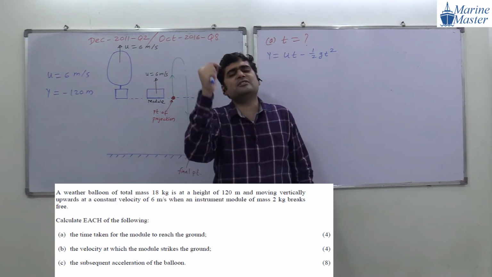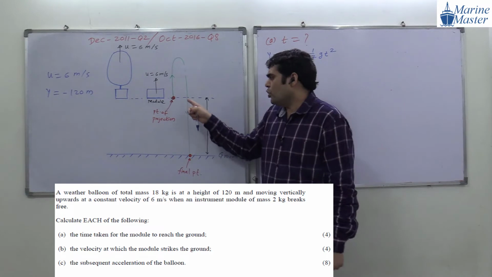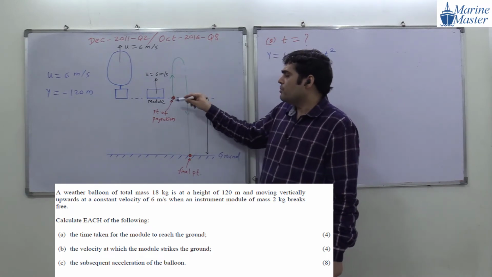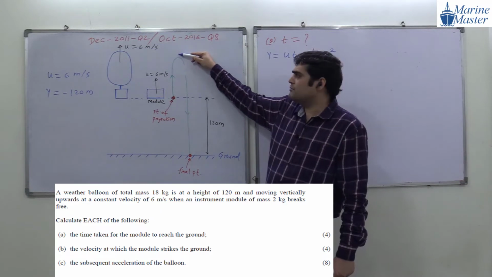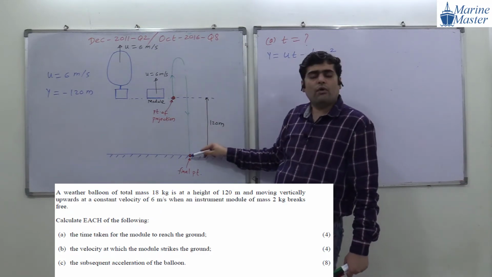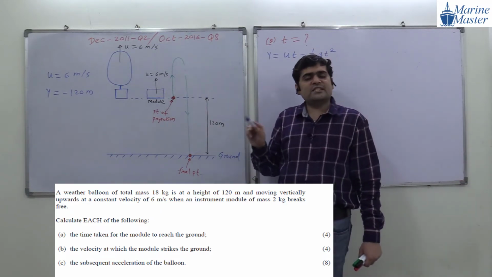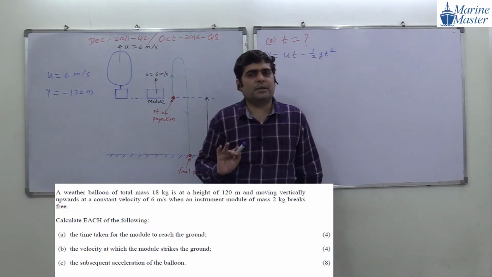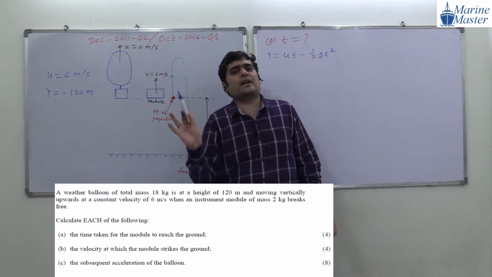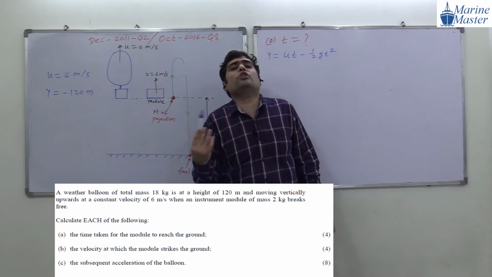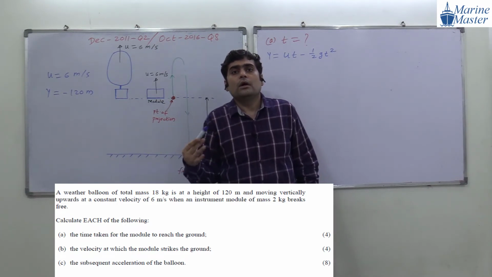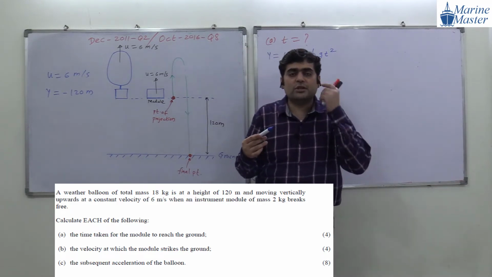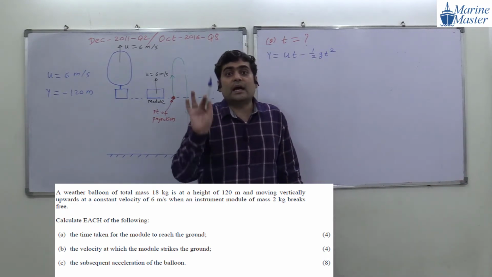What is meant by displacement? Displacement means the shortest distance between two points. So how will the module go? It will go up till its velocity becomes 0, then again fall down. Though the distance traveled will be more than the displacement, we don't need the distance traveled. What we need in the equation of motion in gravitational field is the vertical displacement.